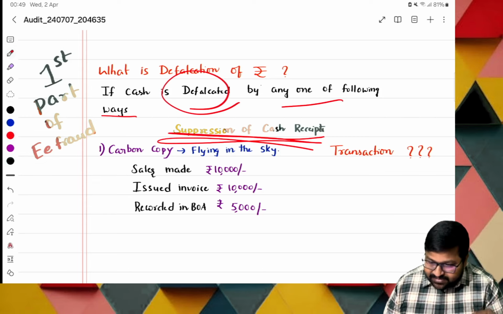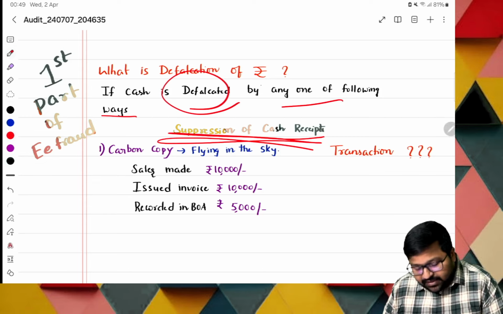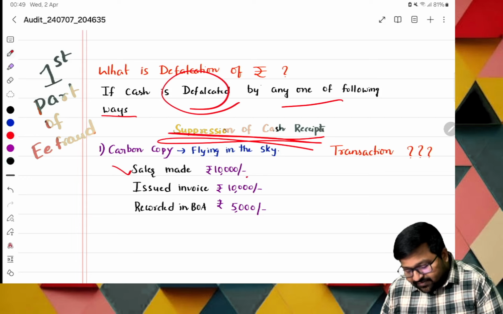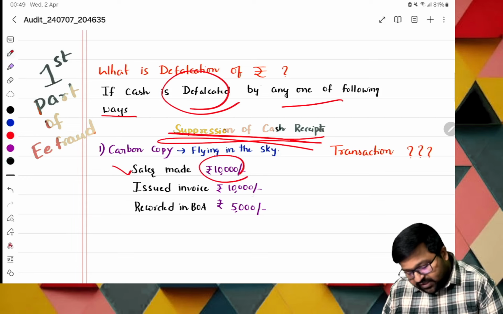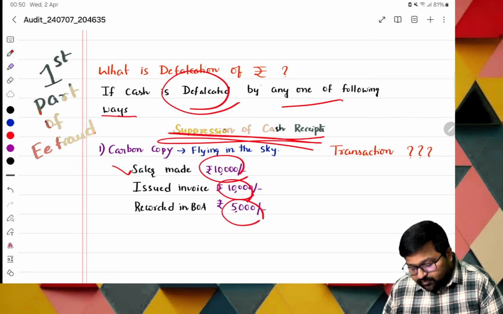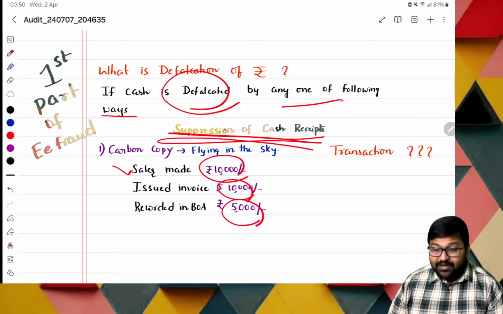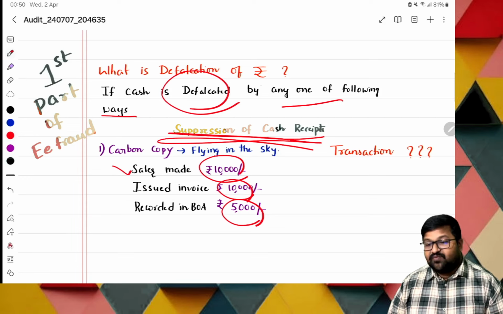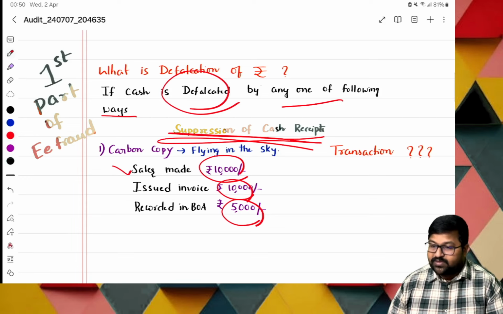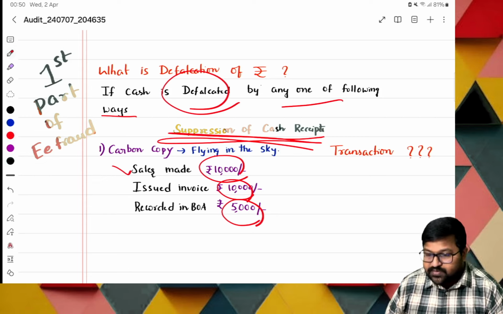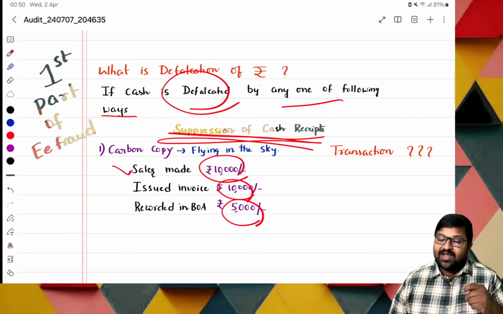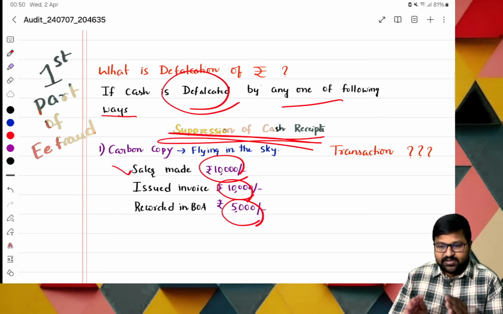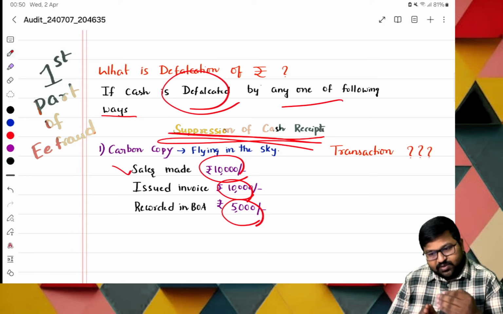Suppression of cash receipts. Okay, sir, normally the sales made is how much? 10,000 is the sales made, and we issued the invoice, but recorded in the books of accounts only 5,000. How can this be done? Basically, when we are going with the normal books of accounts, this happens there. Even now, some organizations are maintaining books of accounts in hard copy form, and this will happen there. What is this case? Sir, there is a sale of 10,000 and I'm issuing an invoice of 10,000.